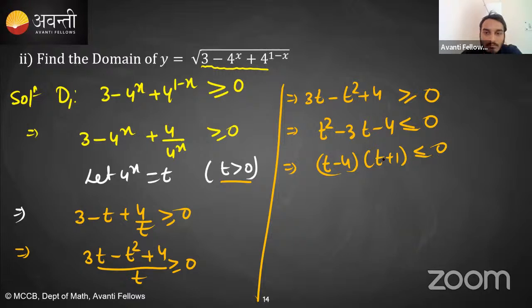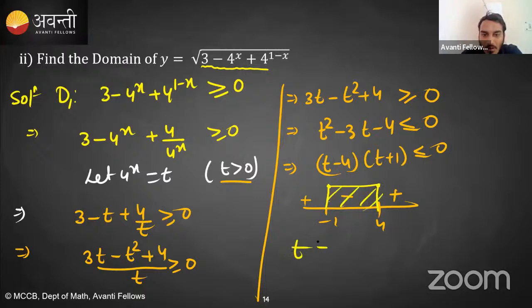Is this clear? What are the critical points? Minus 1 and 4. t greater than 4 is positive, t between minus 1 and 4 is negative, and t less than minus 1 is positive, and we are interested in the negative region. So t belongs to minus 1 to 4.